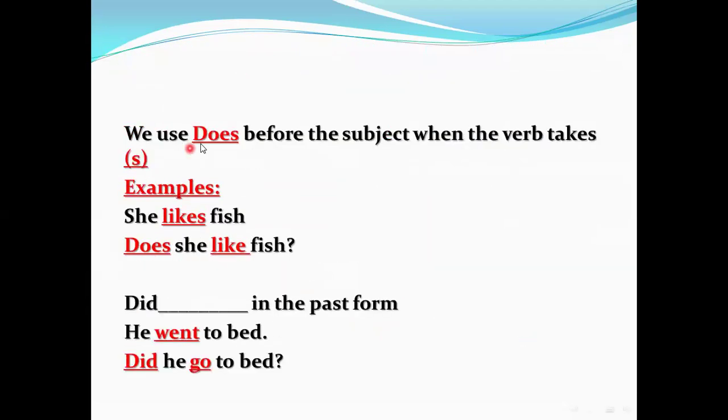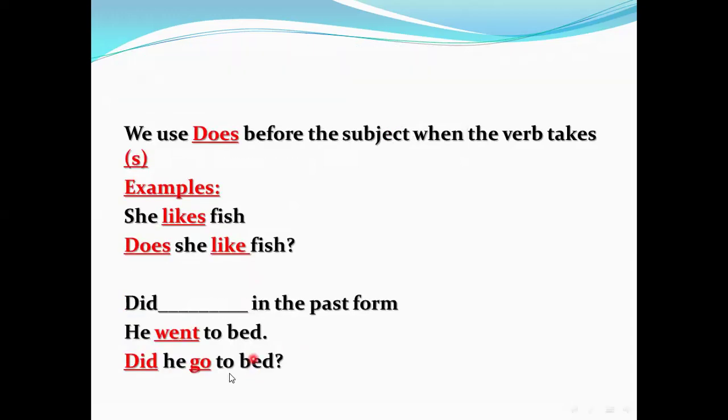Here is does. We use does here before the subject. She likes fish. Here likes is in the present form, and you have s. So I replaced s here by what? By does. Does she like fish? Did. As we did in the present form, I explained also in the last slide, we say did. Did he go to bed?